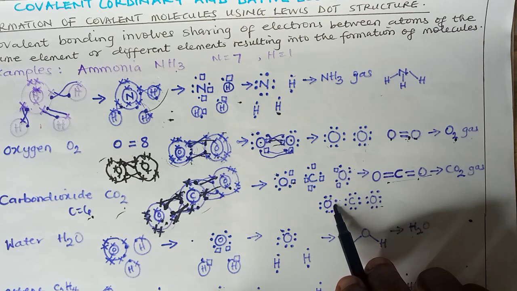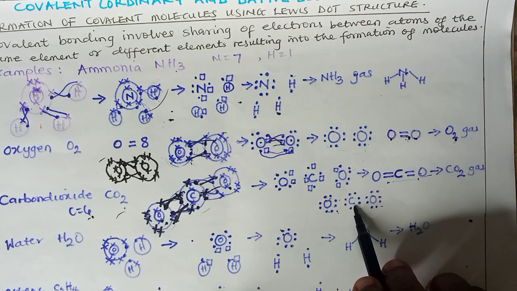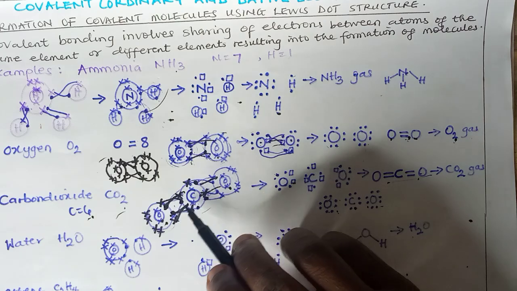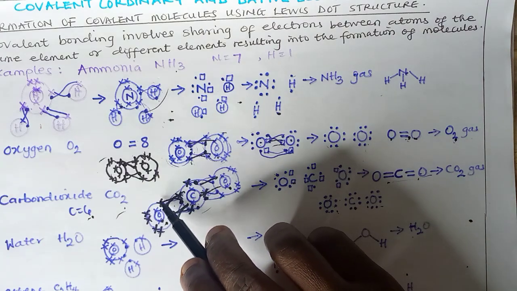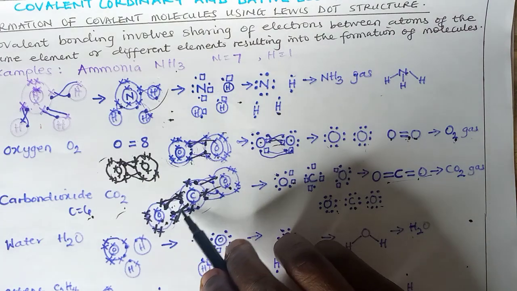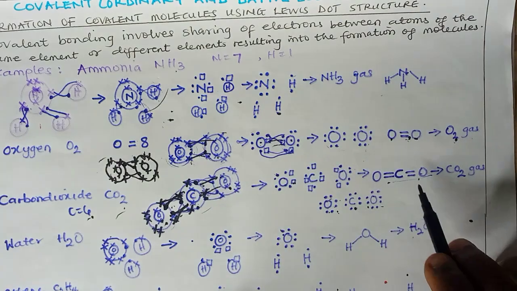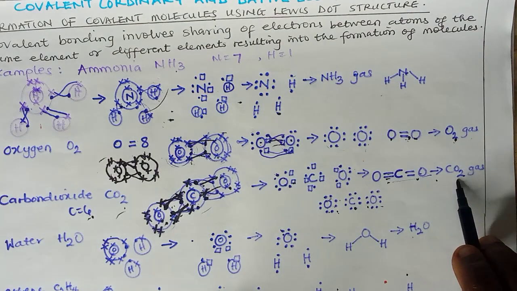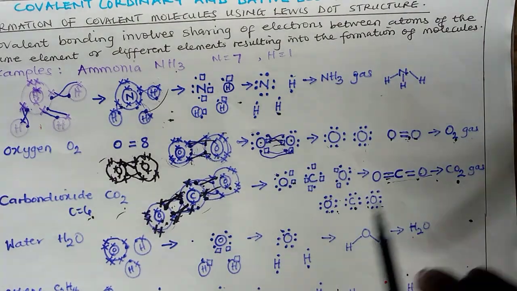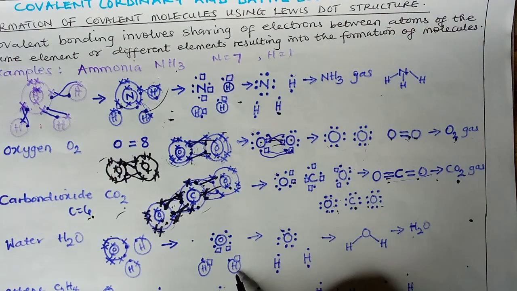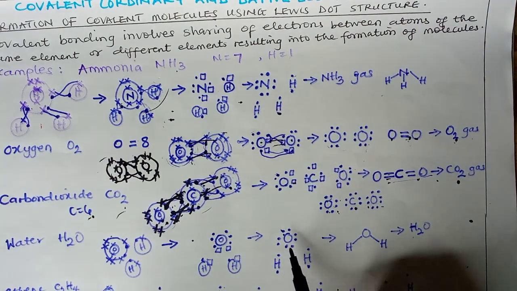And at the end, after sharing takes place, you can see that all of their needs have been met. It's like 2 electrons doing the work of 4 electrons. Sharing takes place on both sides, and then we have a double bond on both sides, which results in a carbon dioxide molecule. The same thing also occurs in water, which is between oxygen and 2 hydrogen.